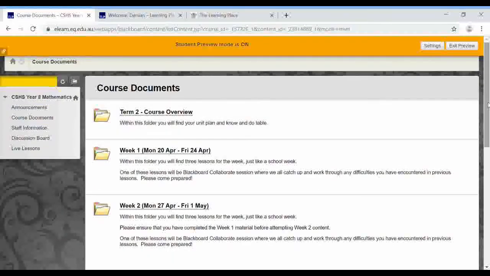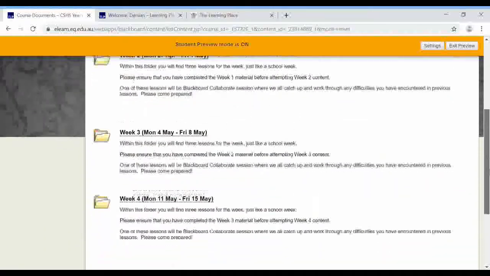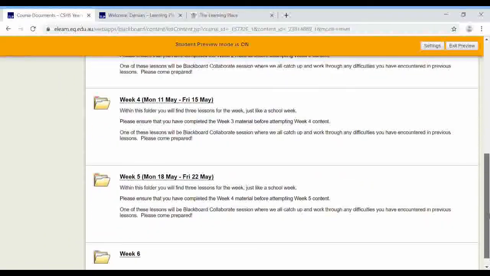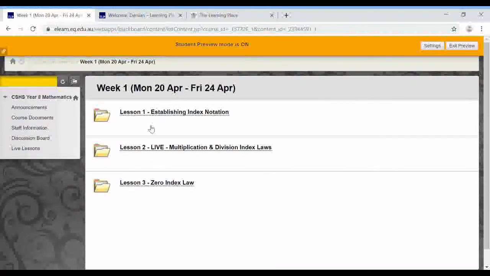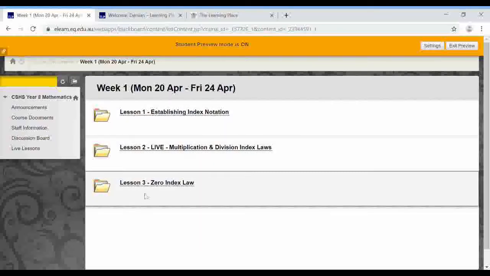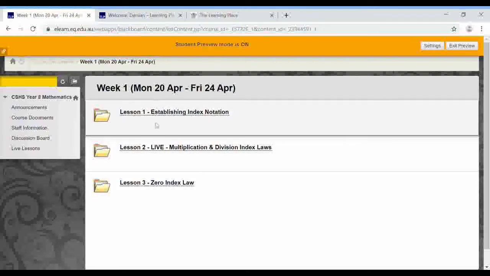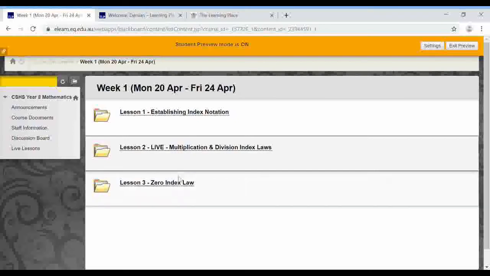Okay, underneath the course overview, you'll notice we've got week 1 through to week 5 pretty much stepped out and planned so far. Within all of those weeks, there are 3 lessons. This is what week 1 looks like. I may modify this slightly and put the learning intent and success criteria underneath the lesson title. We have 3 lessons in week 1, establishing index notation, and then we start looking at some index laws. Now our live lesson is lesson 2. That may not always be the case, but in this week it fits in quite nicely.